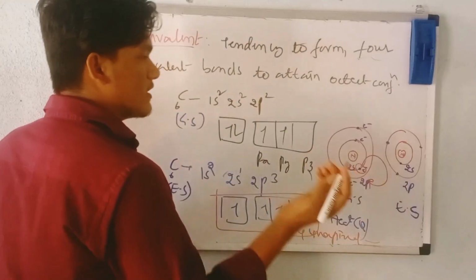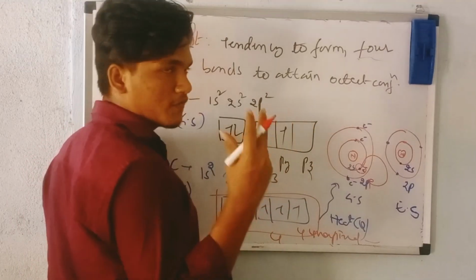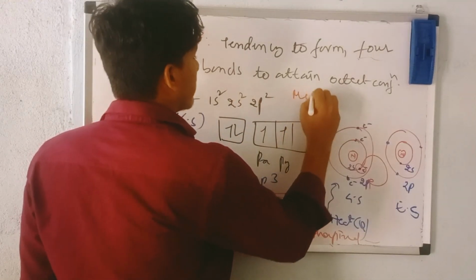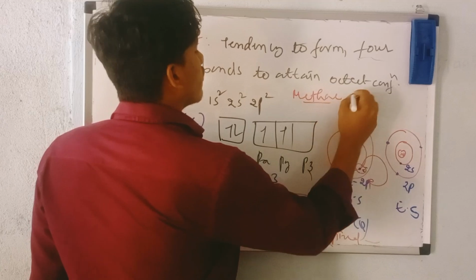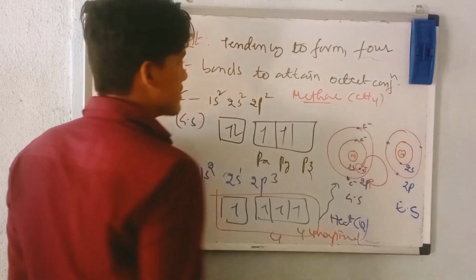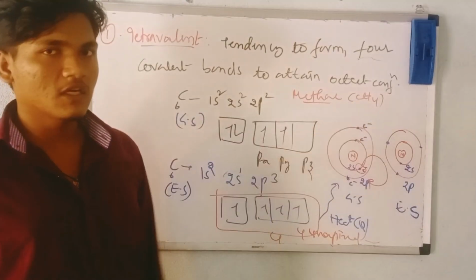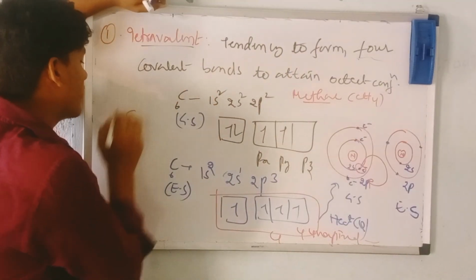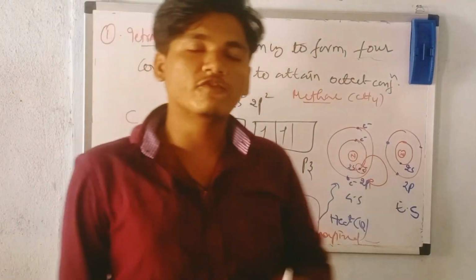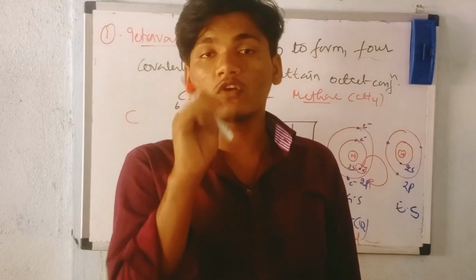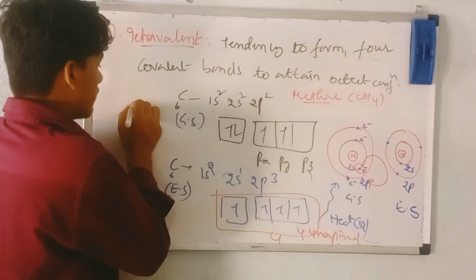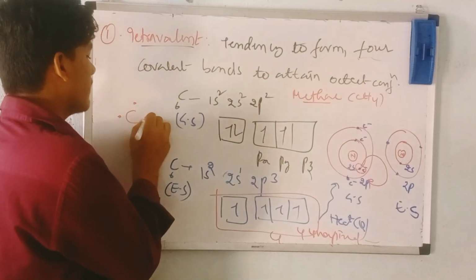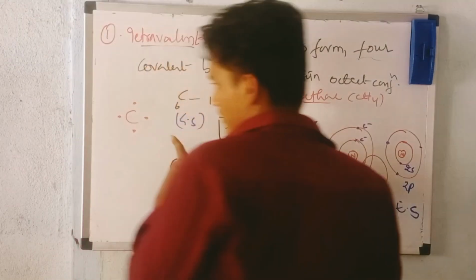Now let me consider one compound made up of carbon. I am taking methane as the example. You know the formula of methane is CH4. Now you can see I am writing methane here. Carbon has a valency of 4, which means it has 4 outermost electrons. One electron is here, one here, one here, so 4 electrons are present like this.